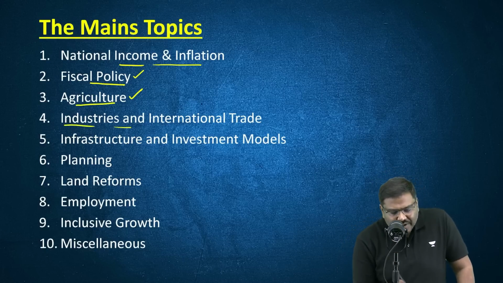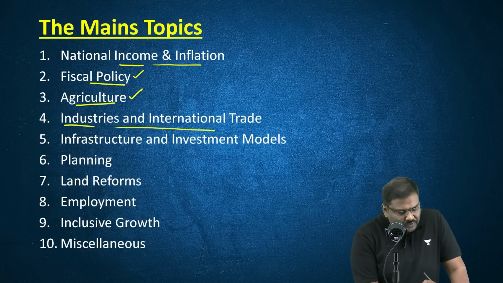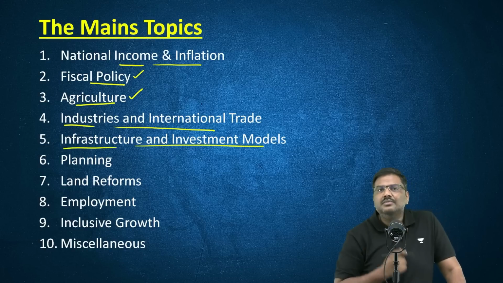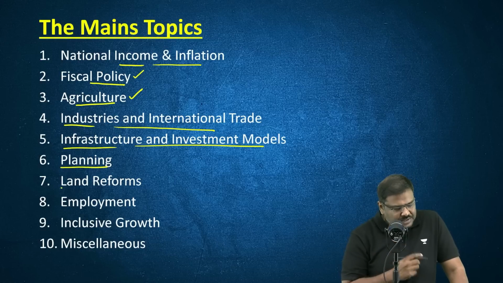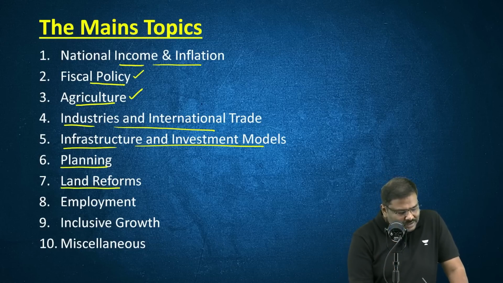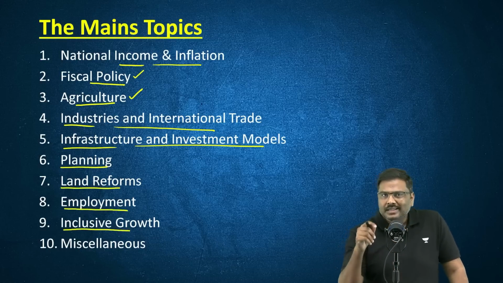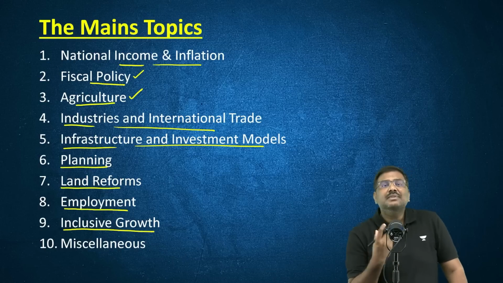Fourth is industries and international trade. Fifth one is infrastructure and investment models. Sixth one is planning. Seventh, land reforms. Eighth one is employment. Ninth, inclusive growth. Tenth, miscellaneous. What is miscellaneous here?